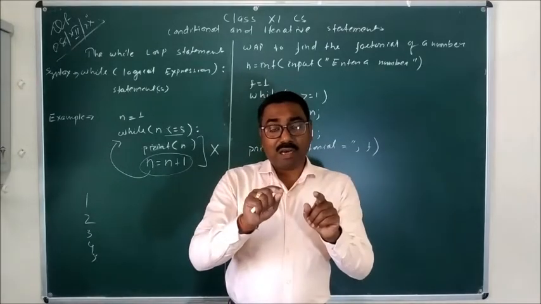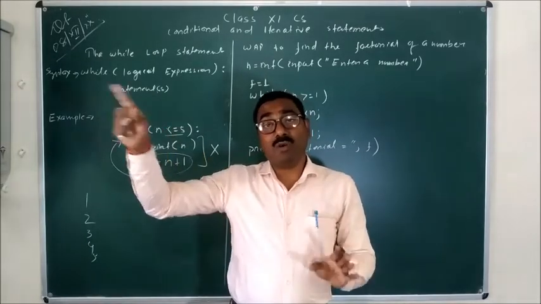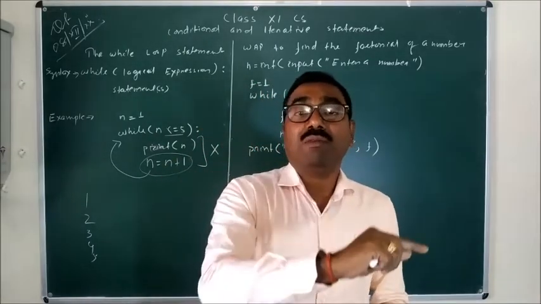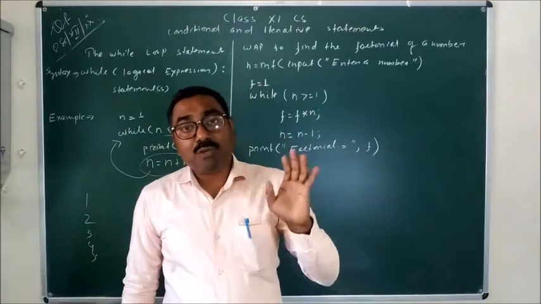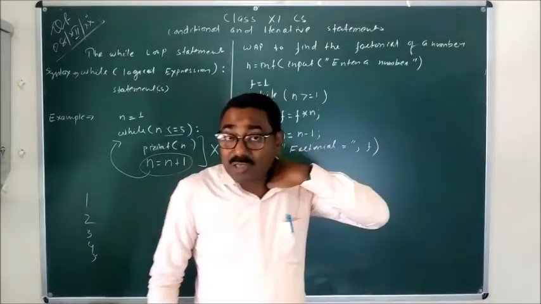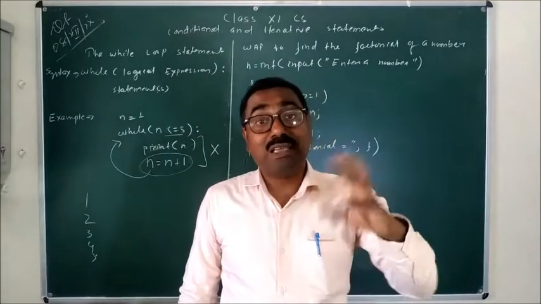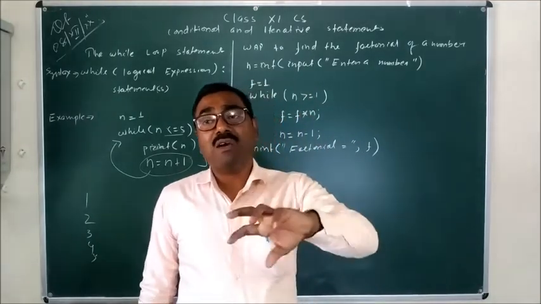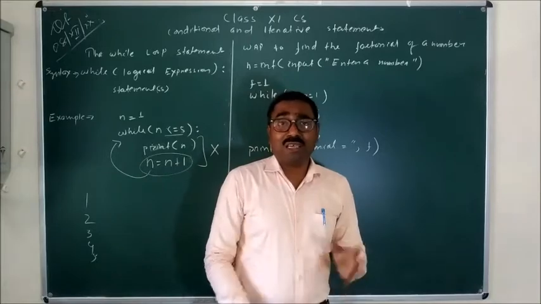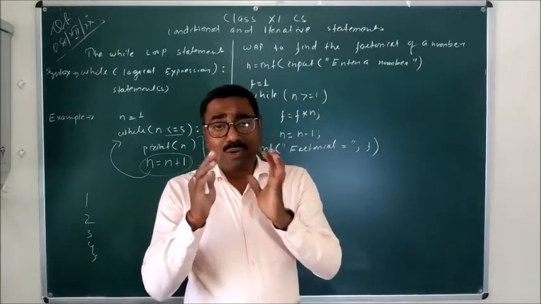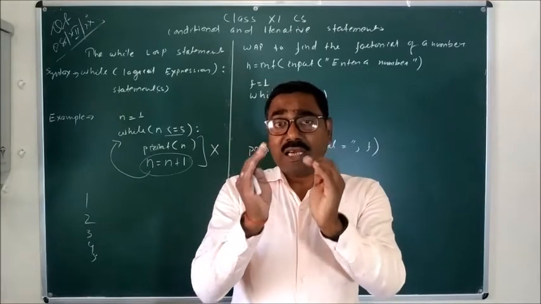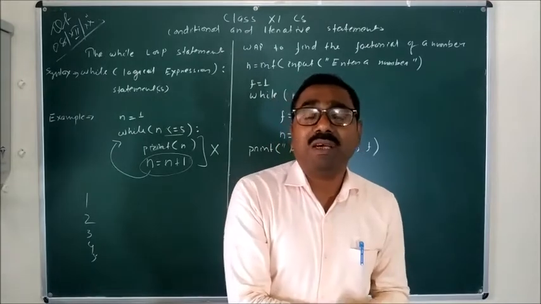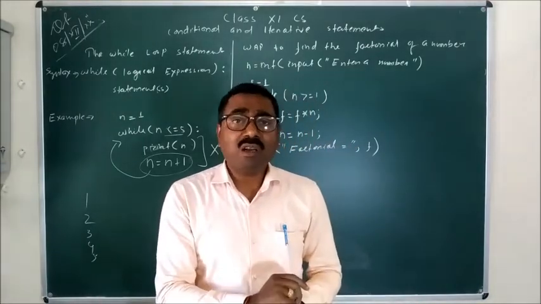Either you can write it like 1 into 2 into 3 into 4 up to n, or you can write n into n minus 1 into n minus 2 into n minus 3 up to 1. Even if you leave out multiplying by 1, there will be the same result, because multiplying any number by 1 gives the same number. So up to 1 you can multiply, or up to 2 you can multiply. That doesn't matter. We have to find out n, then n should be multiplied by n minus 1, again by n minus 2, again by n minus 3, up to 1 or 2.